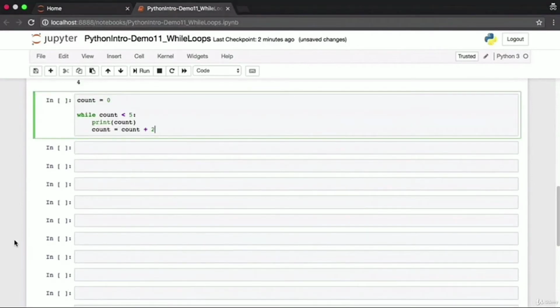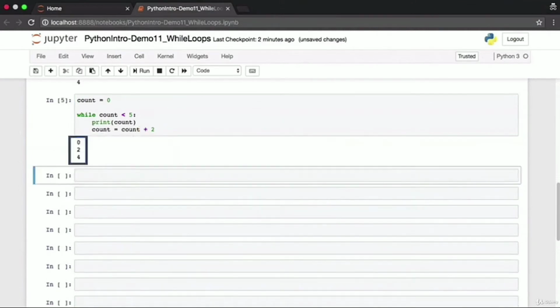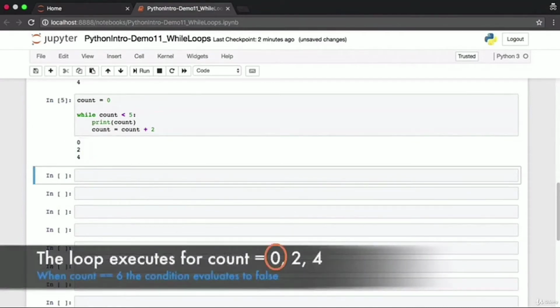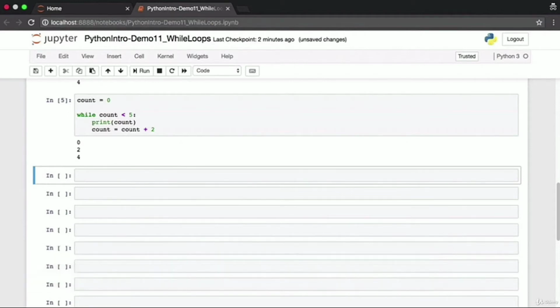Because we have full control over the count variable and how many times we iterate over this while loop, you can basically change the value by which you increment your counter. Here we have the same program as before, but for every loop iteration, we increment our count value by 2. If you look at the results for this while loop, you'll see count was initially equal to 0. 0 was printed. Count then got the value 2. 2 was printed. Then 4. 4 was printed. Count will now have the value 6. The condition evaluates to false and we get out of the loop.